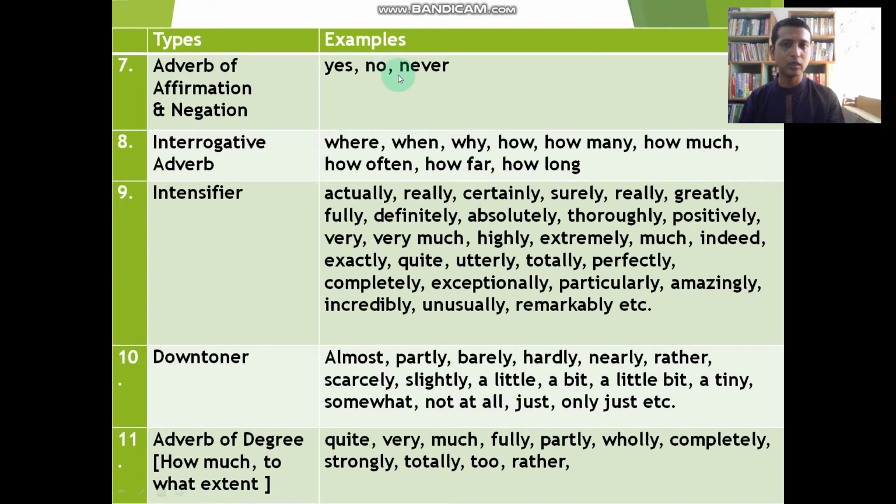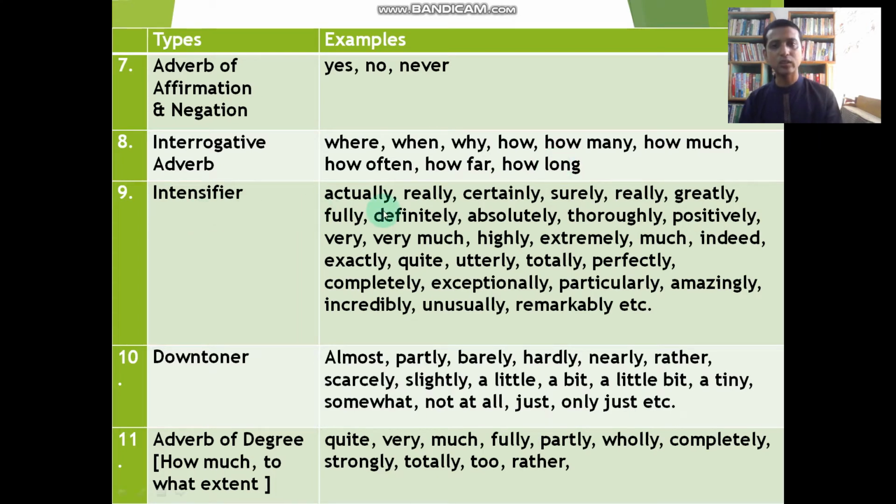Yes, no, never. By the word yes, we get adverb of affirmation, and with no and never, we get adverb of negation. Eighth, interrogative adverb: where, when, why, how, how many, how much, how often, how far, how long. These can be functional as an interrogative adverb.